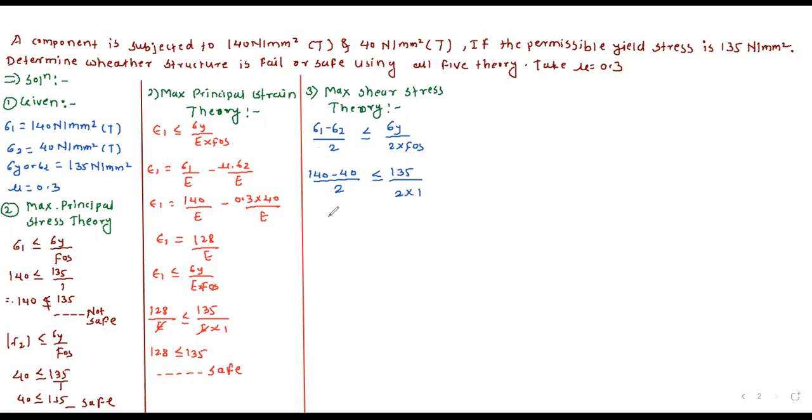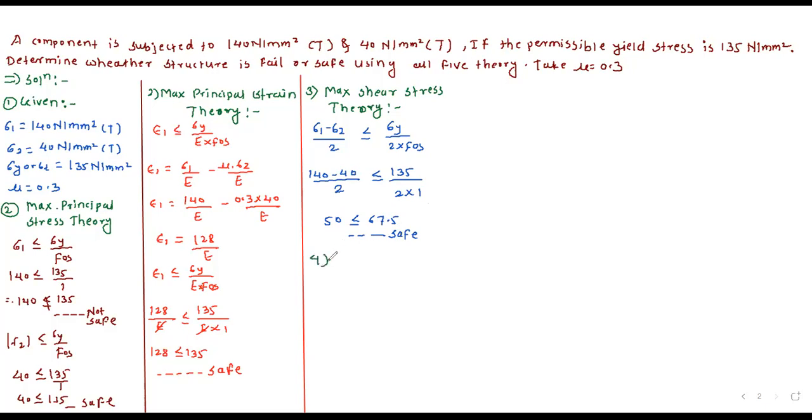Now you calculate and tell me this value and this value. 50 should be less than or equal to 67.5. So the structure is safe or not safe? Safe.